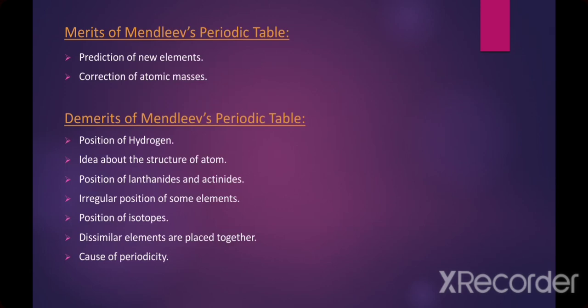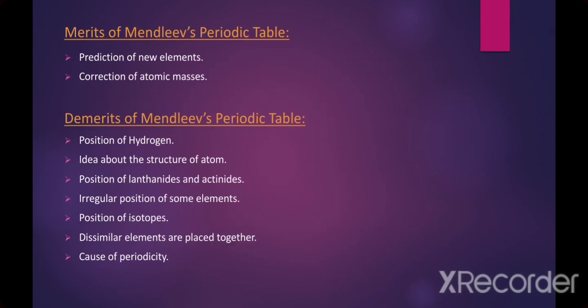Number 5 is the position of isotopes. Mendeleev's periodic table doesn't give any indication about the position of isotopes. Number 6 is that dissimilar elements are placed together. The properties of coinage metals such as copper, silver and gold differ from alkali metals, but he placed them together.